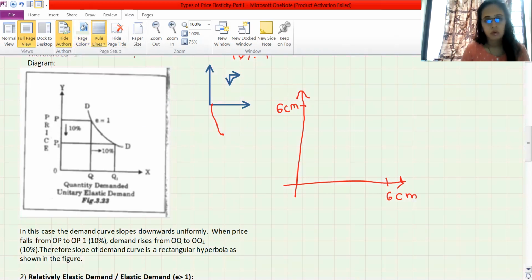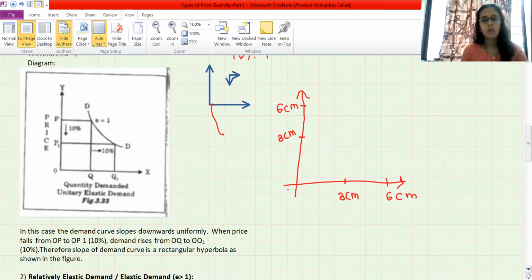I guess it will look okay. Now remember students, I have assumed one box as 1 centimeter. I have drawn 6 centimeter here, 6 centimeter here. After 6 centimeter, mark 3 centimeter also. Initially you draw like this, afterwards once you get the practice, then you don't need to draw it.